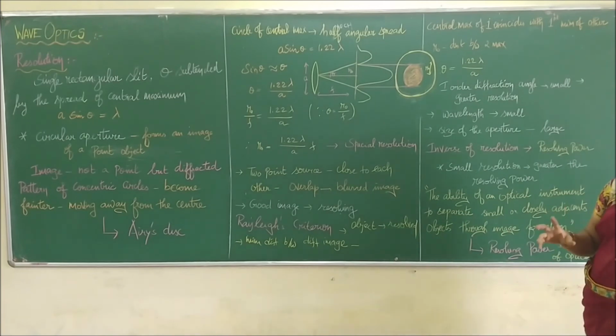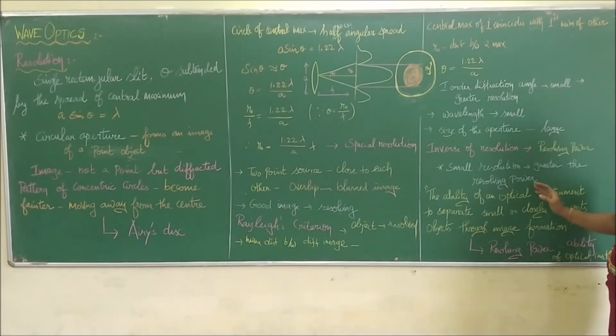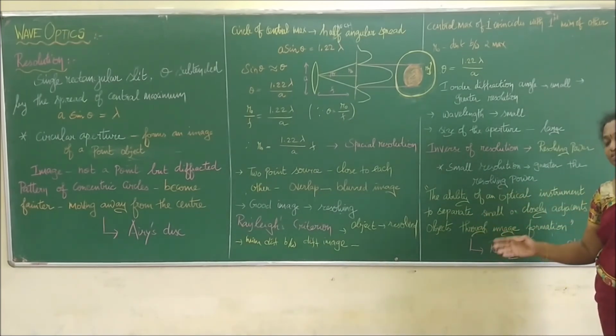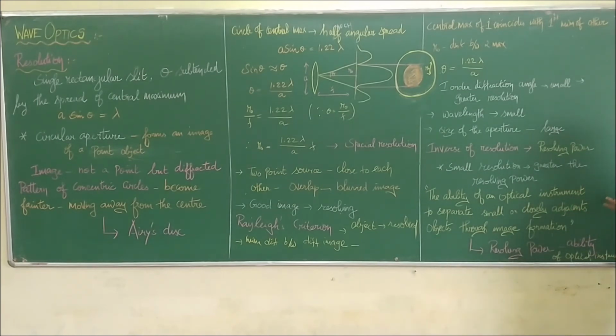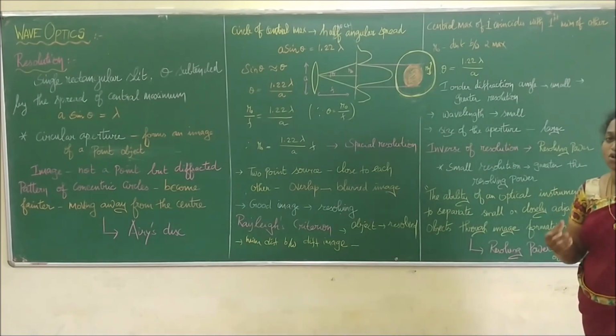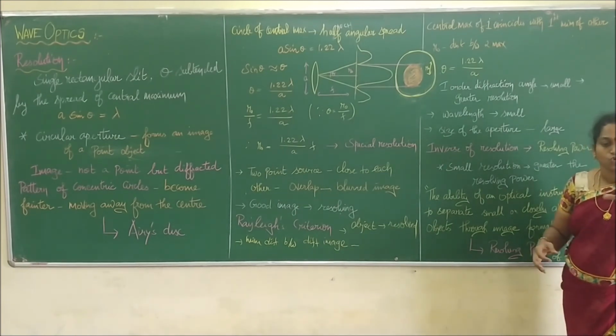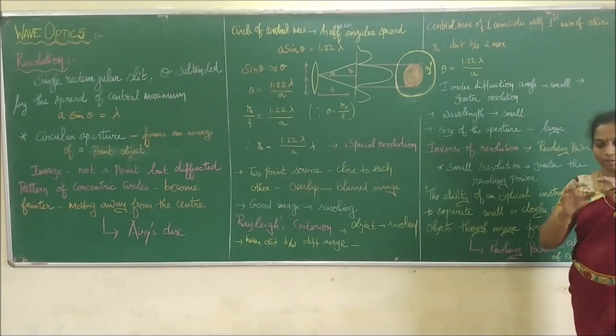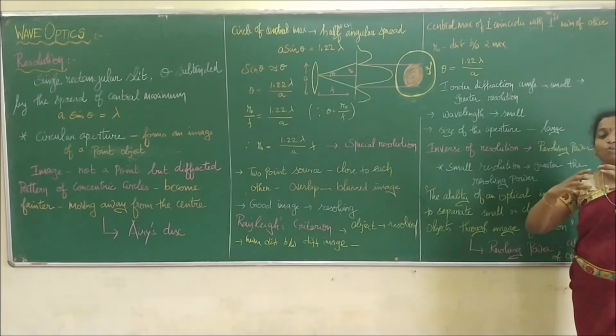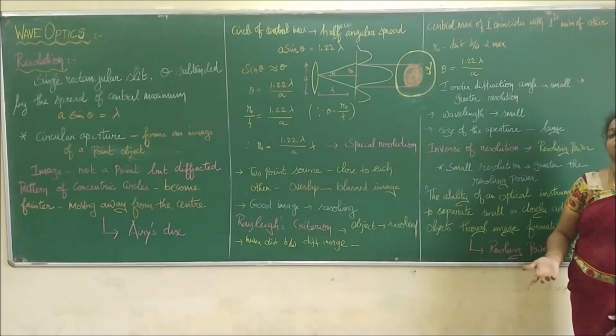So that is called resolving power. Let us define it. Resolving power is the ability of an optical instrument to separate small or closely adjacent objects as distinct through image formation. So, if you zoom into a photo, a single point becomes two distinct points, and that area is enlarged. That is called resolving power.